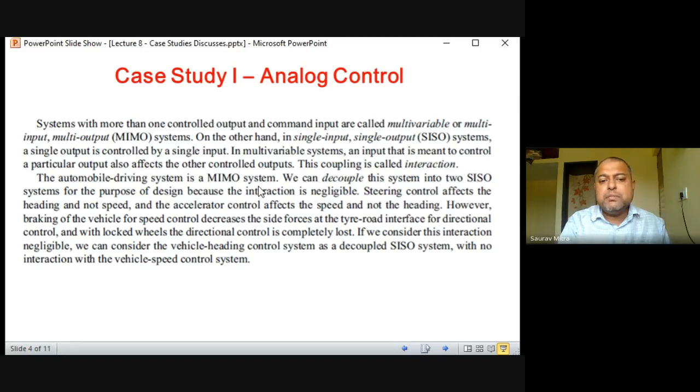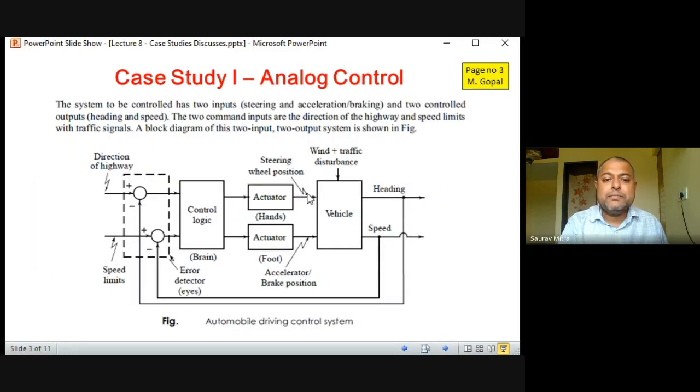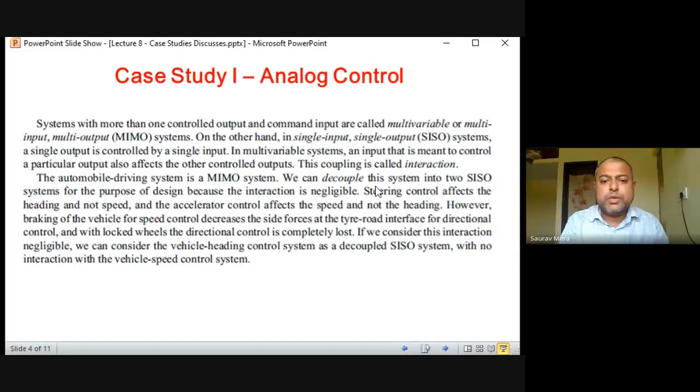The automobile driving system is a MIMO system, multi-input, multi-output. We can decouple this system into two SISO systems. So you can see that here, I can separate out the speed loop and I can separate out the heading or the direction loop. It still looks like a two input, two output system, but we can decouple the system into two SISO systems for the purpose of design, because the interaction is negligible. If the interaction is negligible, then only you can separate out the two loops. But if heading and speed are interrelated, then it is very difficult to separate the two loops into two separate loops. Okay. So steering control affects the heading and not the speed.